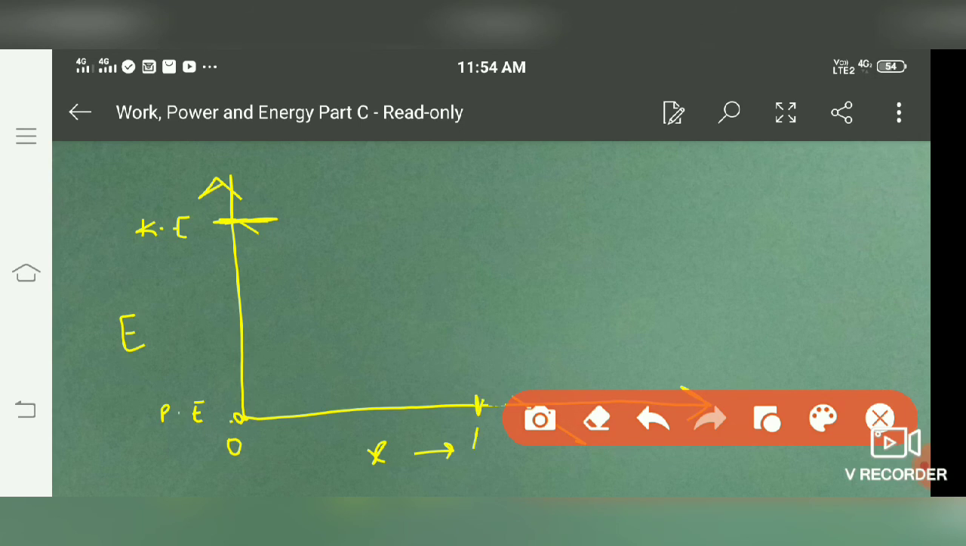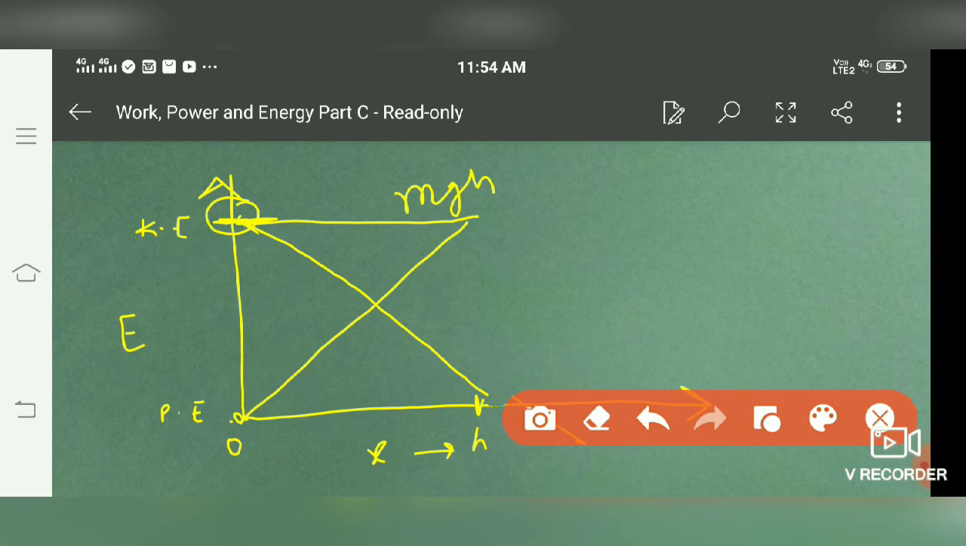At height h, kinetic energy lowers to 0, but potential energy rises to maximum, making the total energy the same, that is equal to mgh. So we observe kinetic energy is decreasing with the height, but potential energy is increasing with the height. One was increasing, the other was decreasing, but total energy was remaining the same, that was mgh. So this is called the law of conservation of energy.